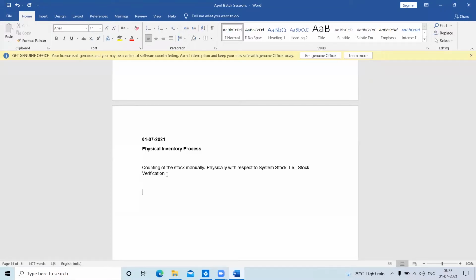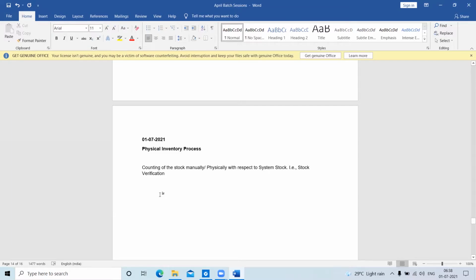They don't tend to go monthly or bi-monthly, because when we do a physical inventory or stock verification, the whole plant is paused. No entries will be there, no goods movement will be there. It's completely counting. All the production we also stop. So the people are involved in all physical inventory activities.